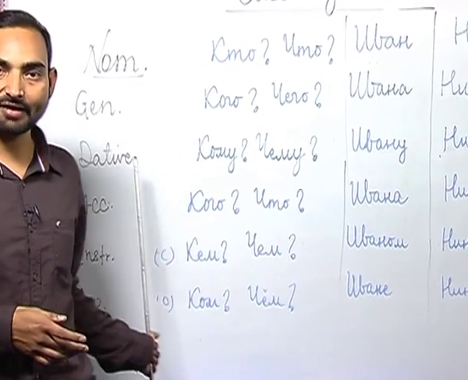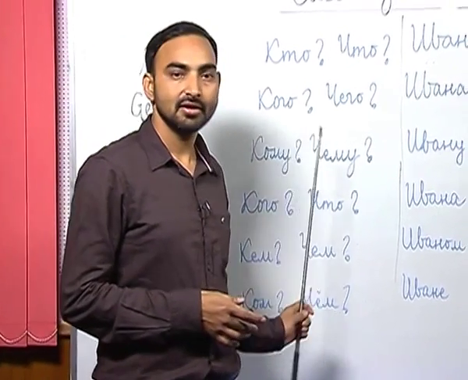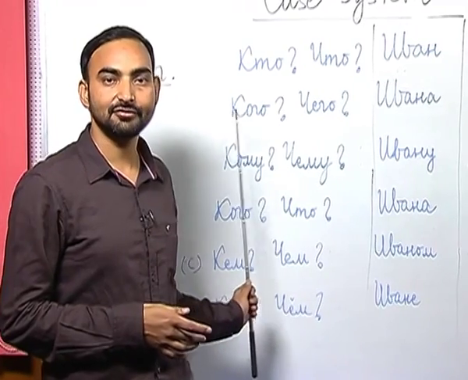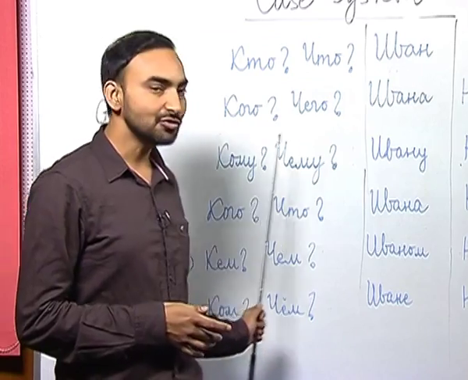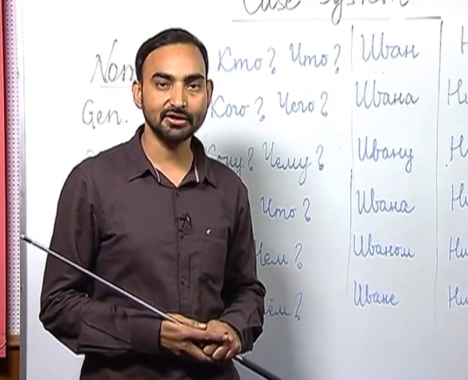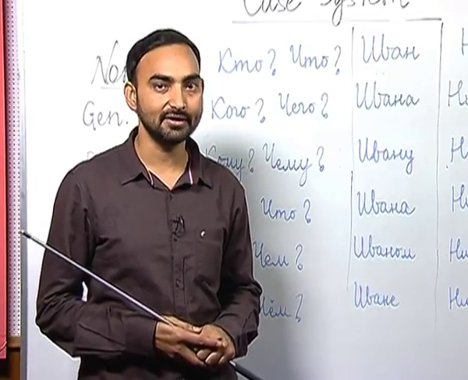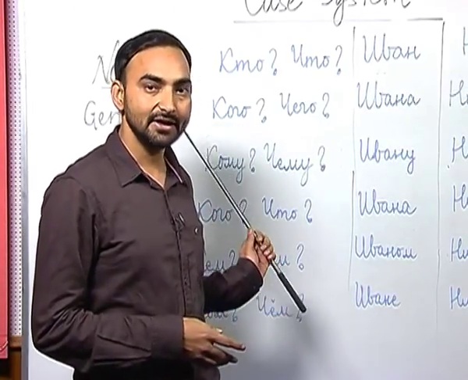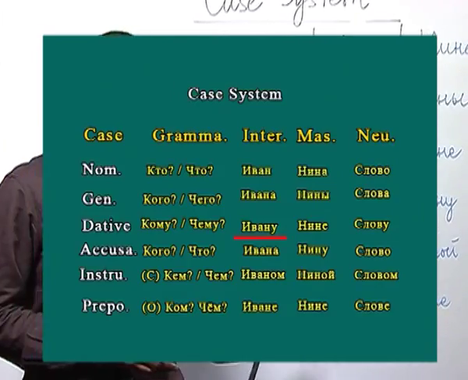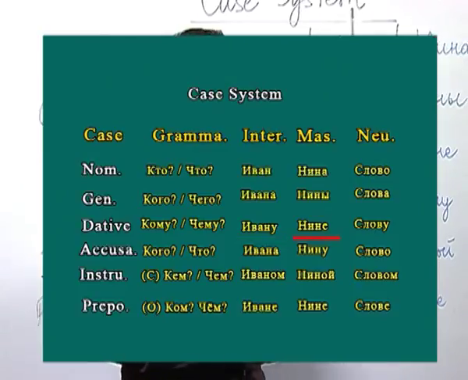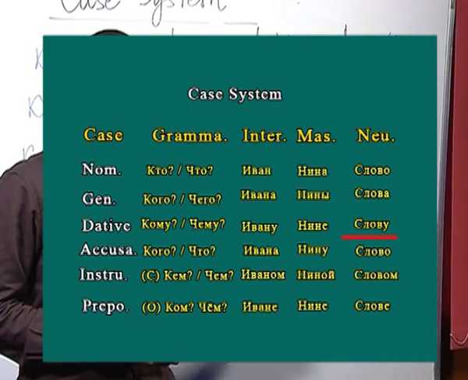The next case we have in Russian is the dative case. The question that the dative case of nouns answers is kamu, chimu. Kamu, chimu also describes the function which is indirect object. The indirect object of a sentence is denoted by the dative case of nouns. So, Ivan in the dative case will be Ivanu, Nina in the dative case will be Nine and Slovo in the dative case will be Slovu.